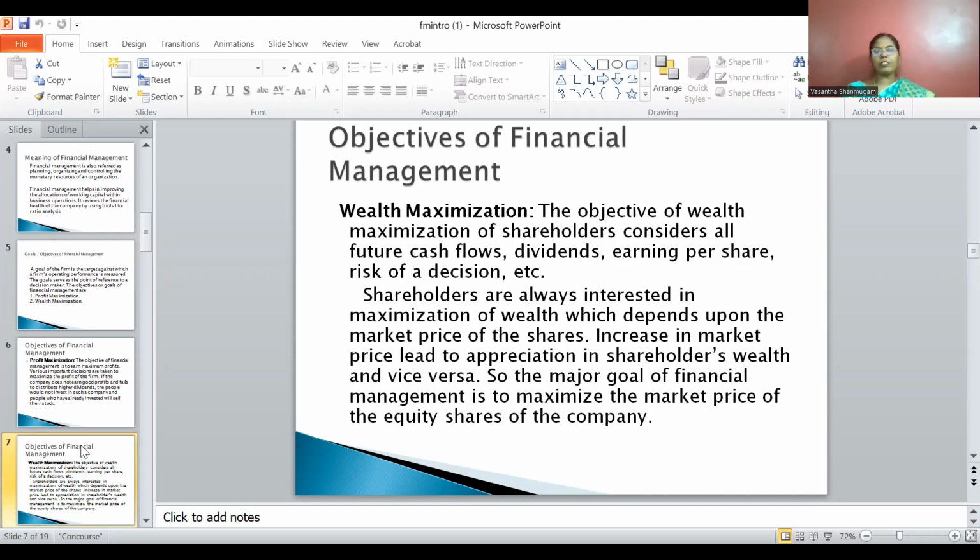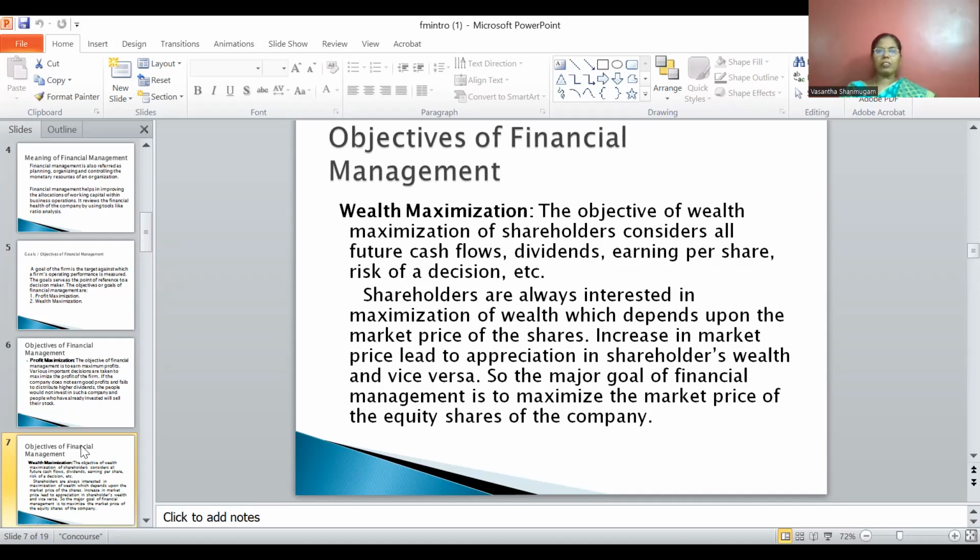Shareholders are always interested in the maximization of wealth, which depends upon the market price of the share. When the market price shoots up, automatically the shareholders' wealth also increases. There is a direct relationship between the market price of the share and shareholders' wealth.